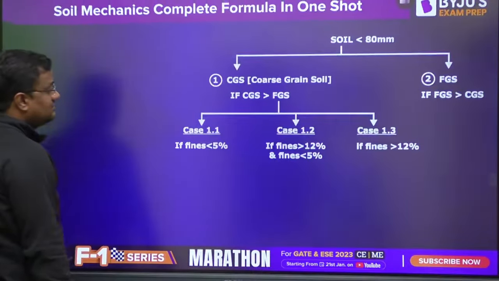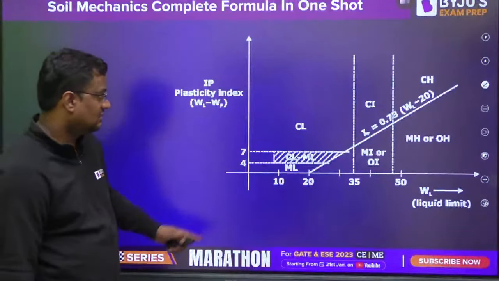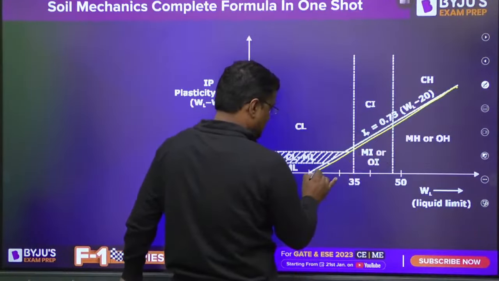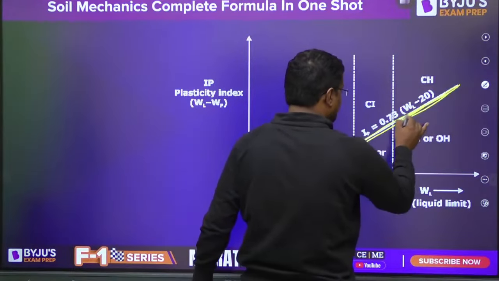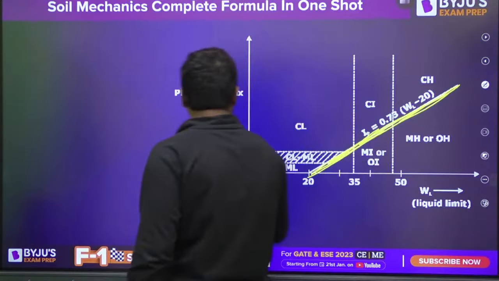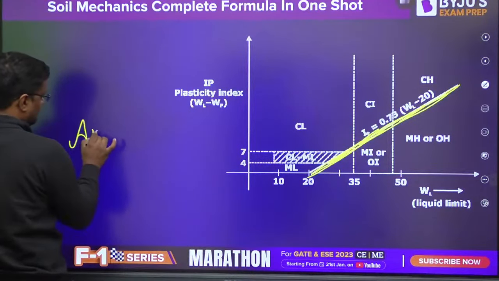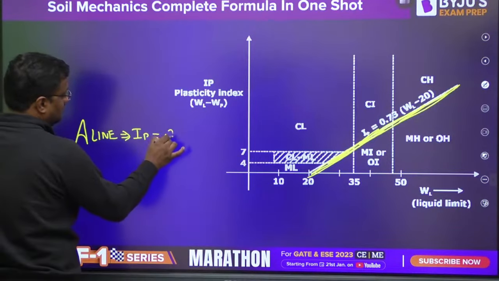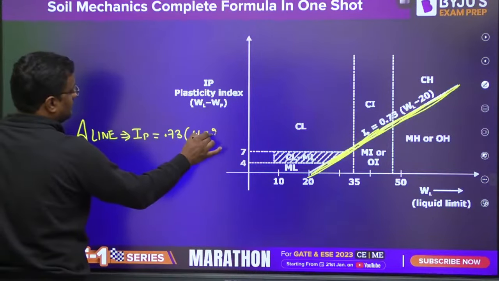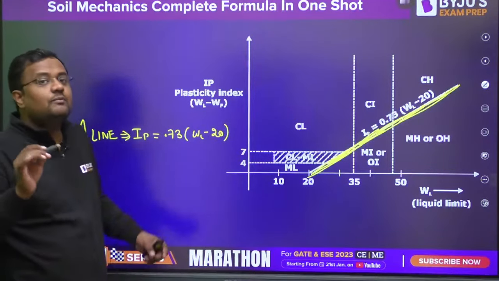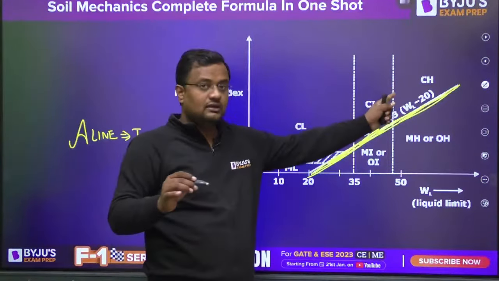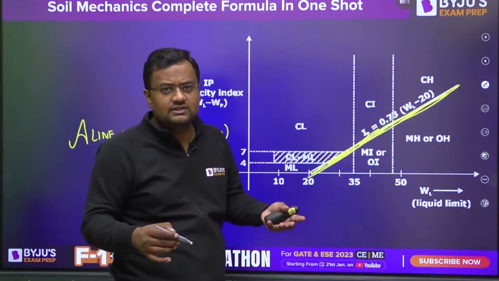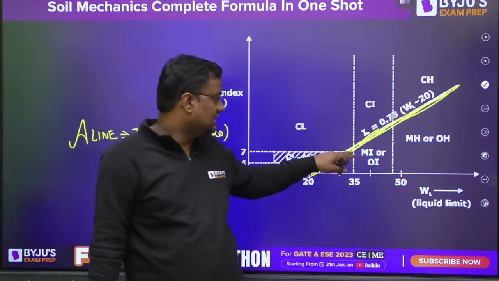Now C and M are based on a plasticity chart like this. This is the A line. A line equation is IP is equal to 0.73 WL minus 20. If our point lies above A line, it is clay. If it is below, it is M or organic. Of course, in our course, we only deal with silt. Organic soil and silt both can be there.